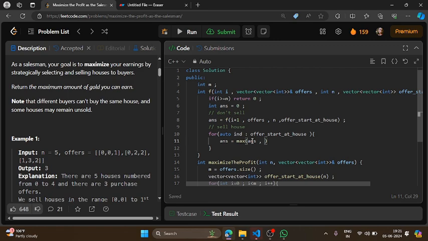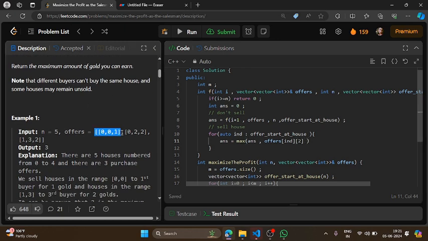If I am choosing this offer, then my answer will increase by offers of index of 2. Because if you see the offer vector, the first element is the starting point, the second is the ending point, and the third one is storing the profit. So if I am choosing this particular offer, I will add the profit gained by this offer, and I will move to the next house. So here I am moving to the next house.